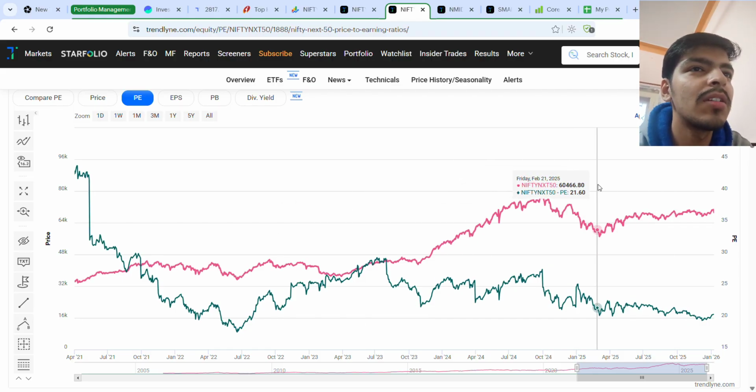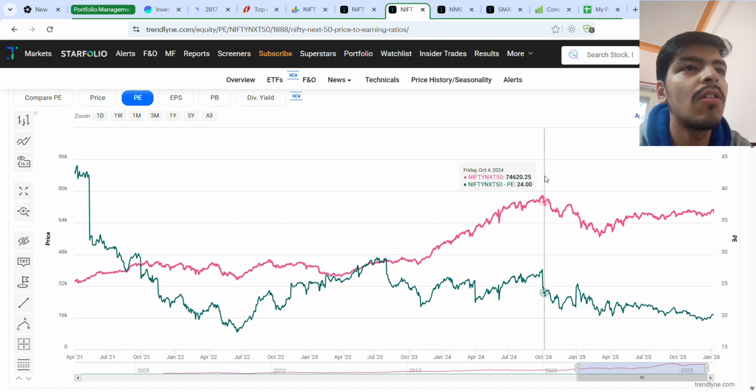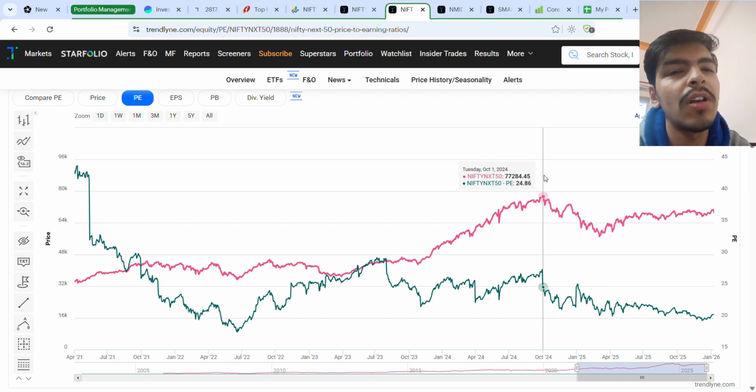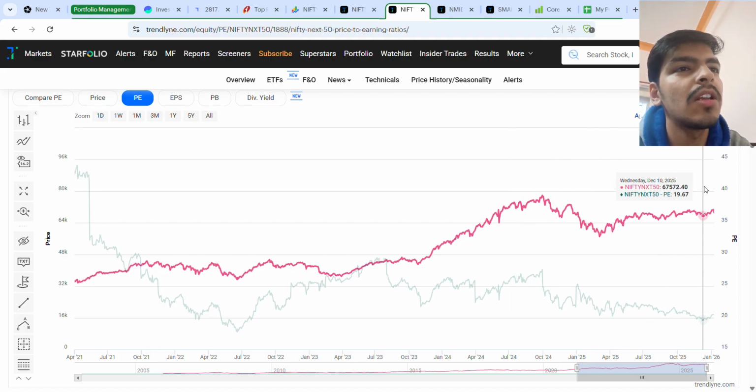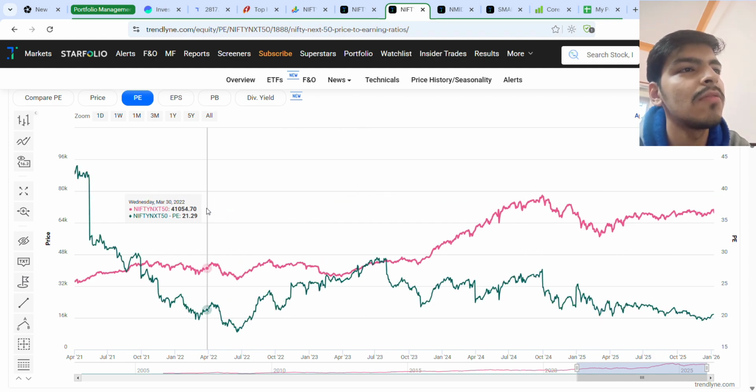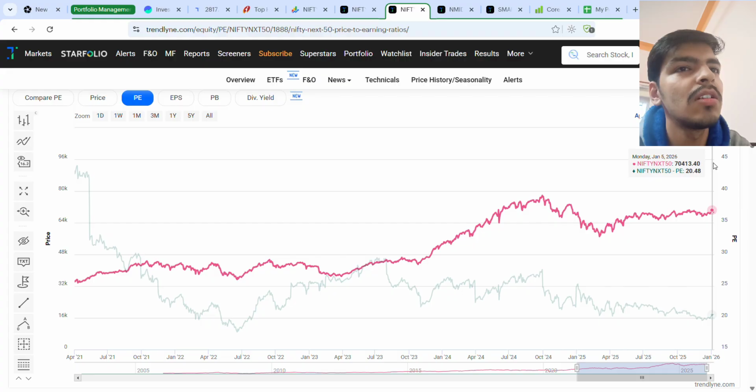It has not reached the peak of 2024. We are seeing a high amount of time correction, and PE ratios are very low. So in my view, it's a great opportunity to invest in a Nifty Next 50 ETF or something. These companies are great. I wonder why they are still so undervalued. The PE ratio currently is around 20.48. So it's a great opportunity to invest currently.